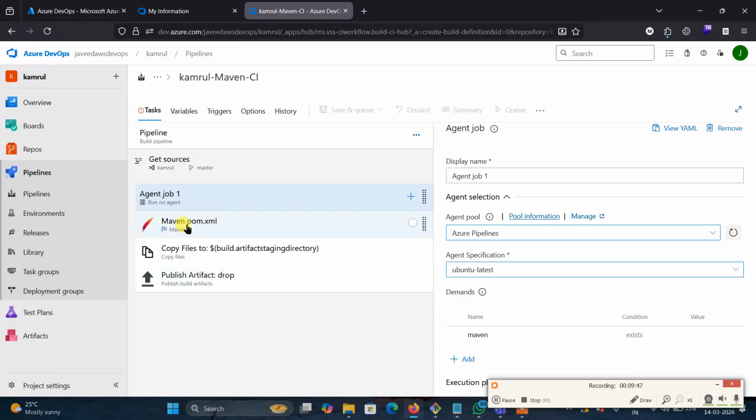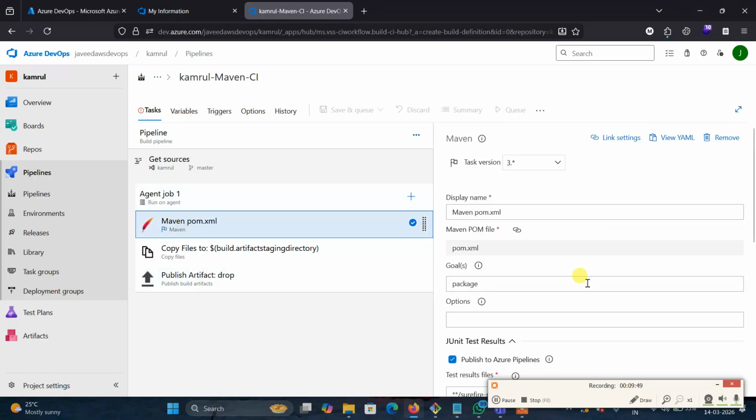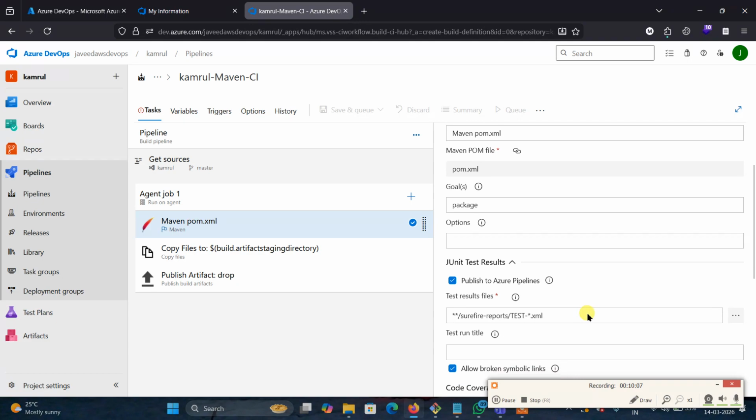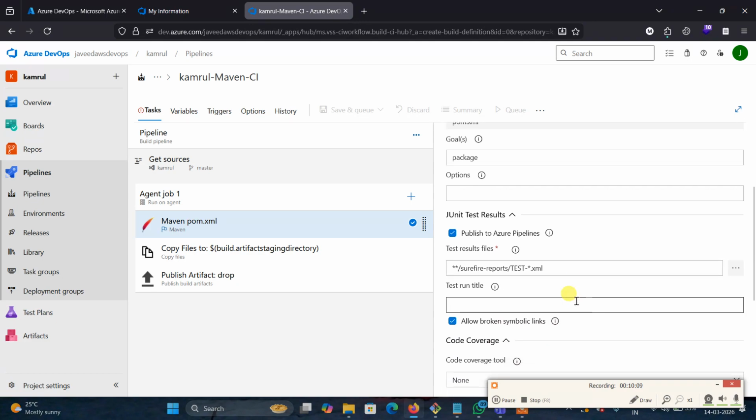Okay, so here, check the Maven pom.xml file. How to build the package? The command is already there. You don't need to give any command. You can check here, it's the goal: package. It is already built there. You don't need to give anything. And we have test cases there.